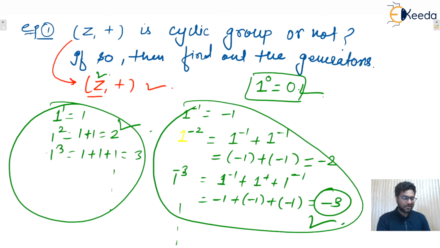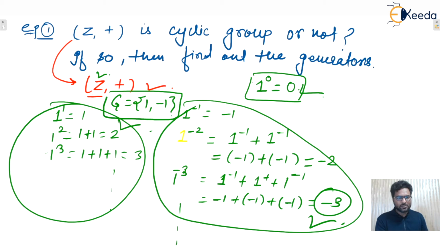So this is a cyclic group, and the generator is 1. If the generator is 1, then its inverse will also be a generator, and the inverse of 1 is minus 1. So here two generators are there, 1 and minus 1. I hope this one is clear to everyone.